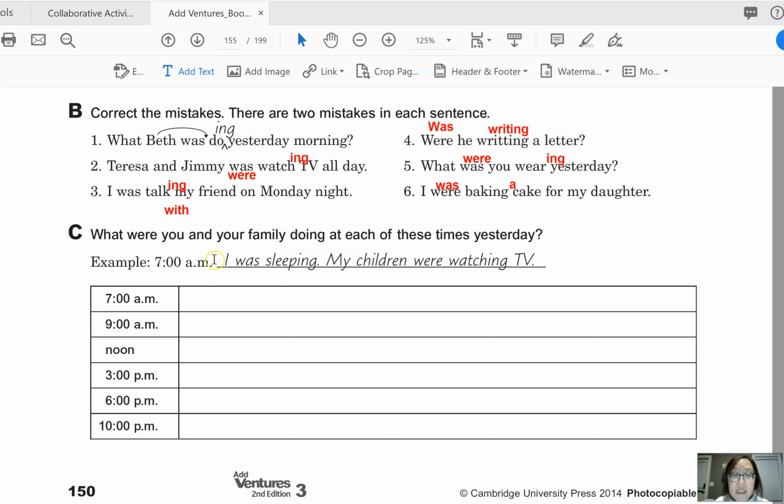For example, you might say my husband and I were sleeping, or my children and I were sleeping. Anyway, the point is to make past continuous sentences with different persons, like first, second, third person, and singular and plural.